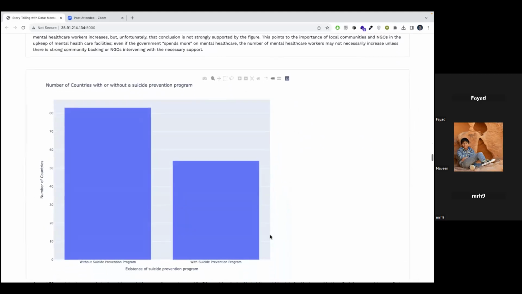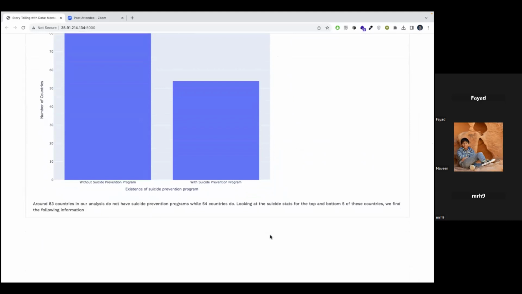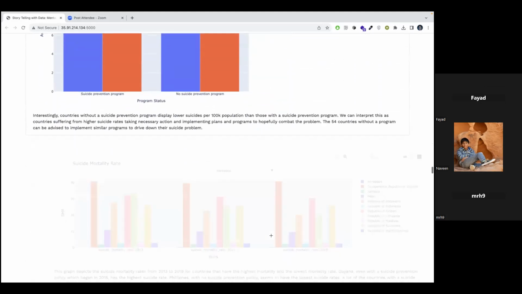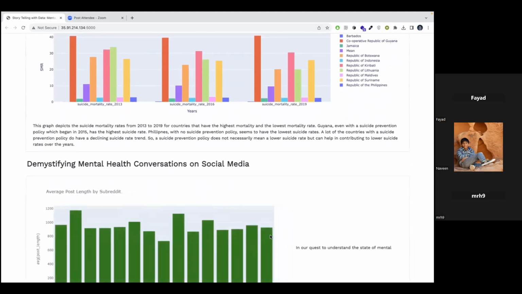There is also an exploration into the number of countries with and without a suicide prevention program, and the suicide statistics in these countries. However, apart from these statistics, there is also a need to understand themes from social media discussions, which we go into next.